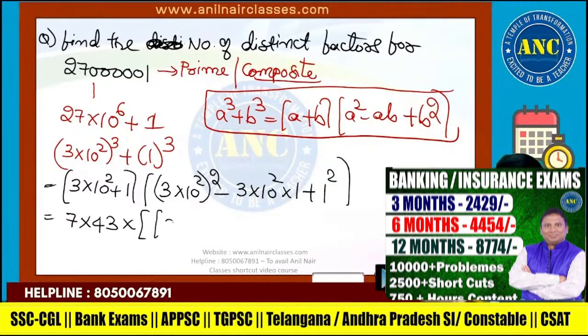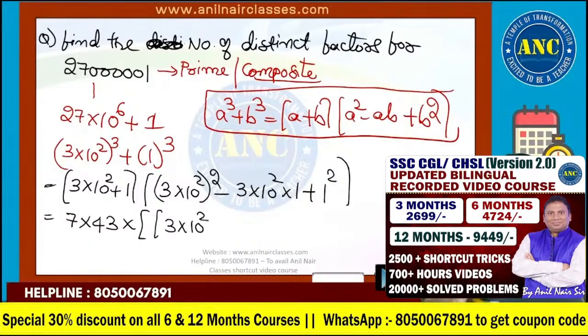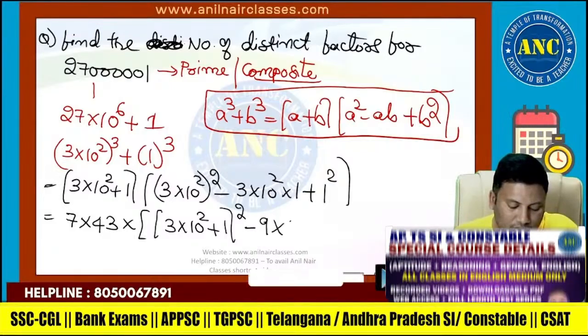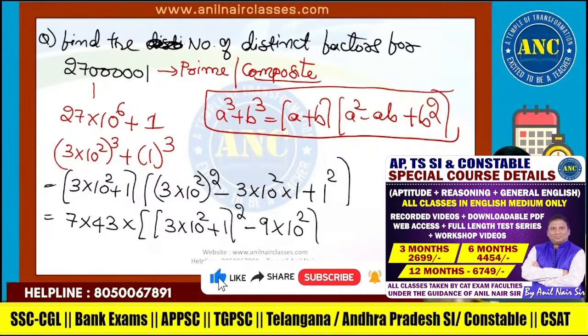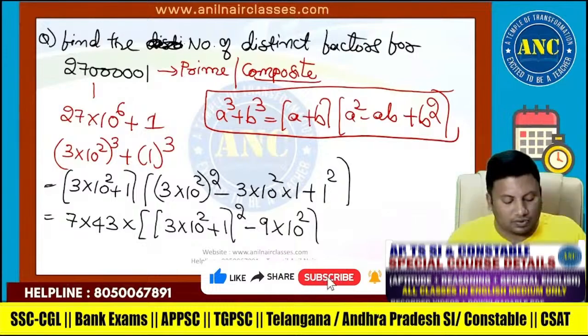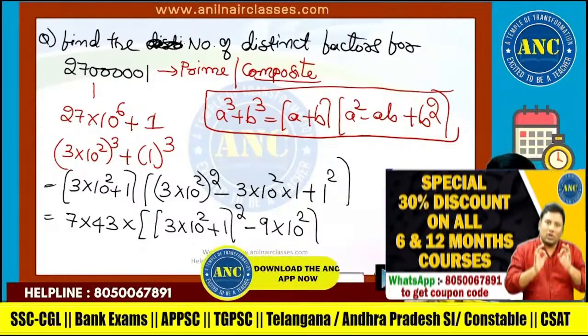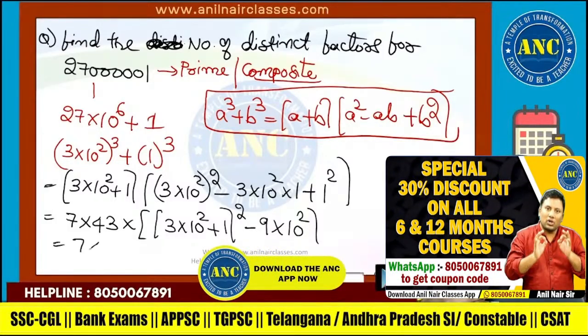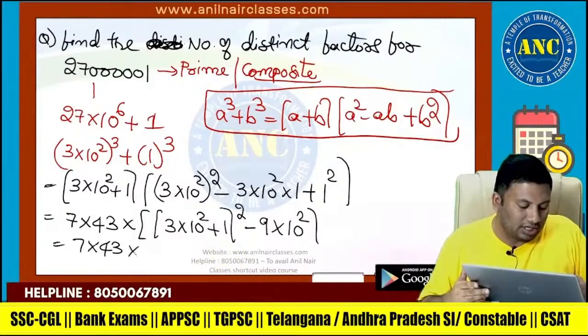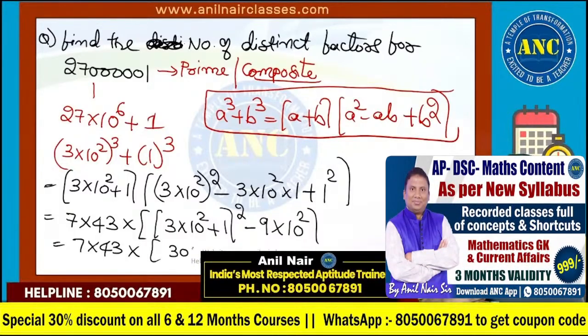This can be written as (3 into 10 square plus 1) whole square minus 9 into 10 square. Can I write it like this? (3 into 10 square) whole square, plus 2 into 3 into 10 square, which is 6 into 10 square, minus 9 into 10 square, which is minus 3 into 10 square. These 7 into 43 are nothing but 301.